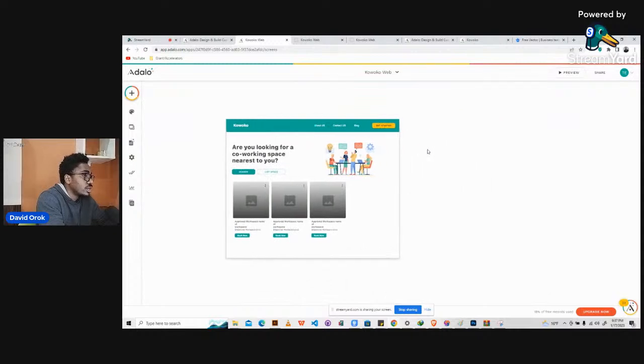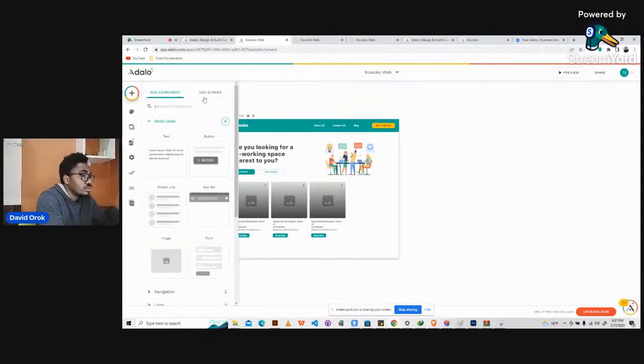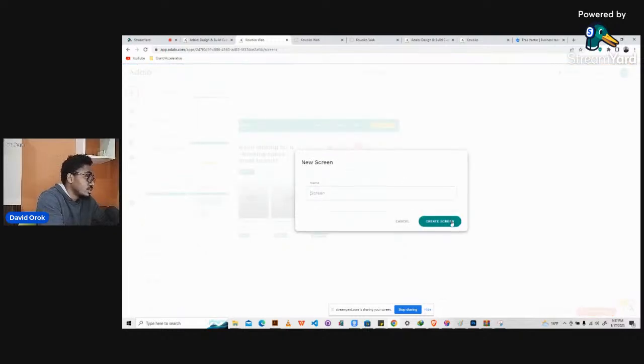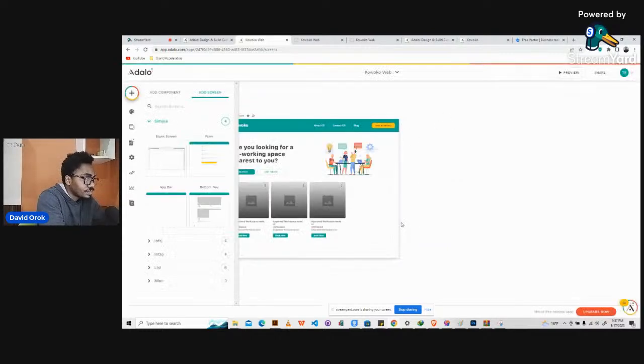All right, so I zoom out this. We will continue with this page, but let's just create another one. So we come to add screen. I need a blank screen. Yeah, I need a blank screen. So I go ahead, I call it, let's see, hold on.